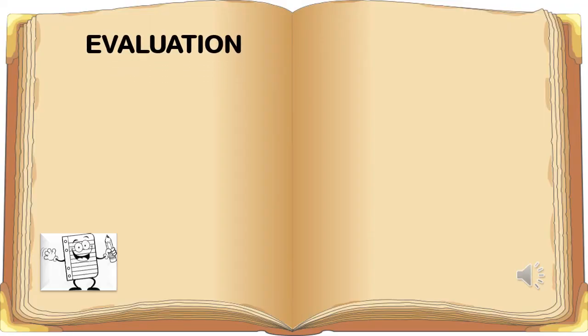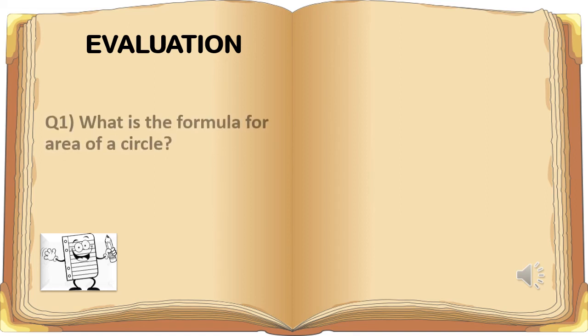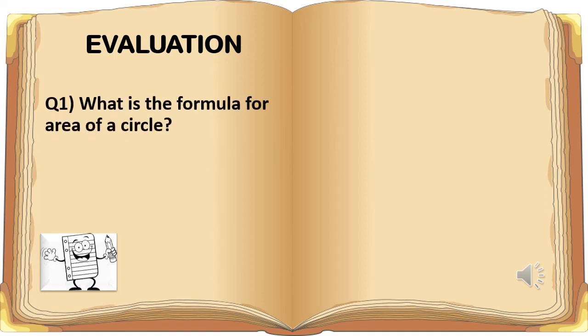Now children, I want you all to answer these questions. Question number 1. What is the formula for area of a circle? I am giving you time to answer these questions. Just write the answers in your notebooks. So what is the area of a circle? Area of a circle is equal to pi r square.